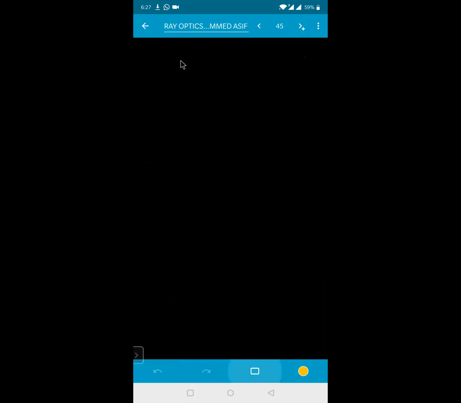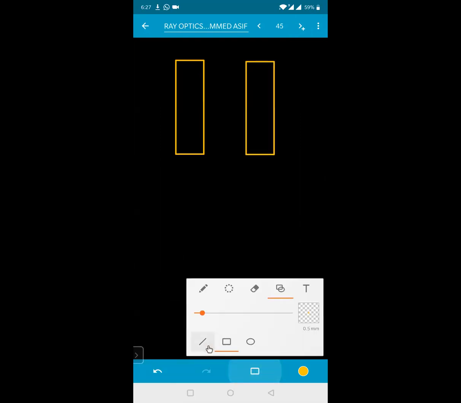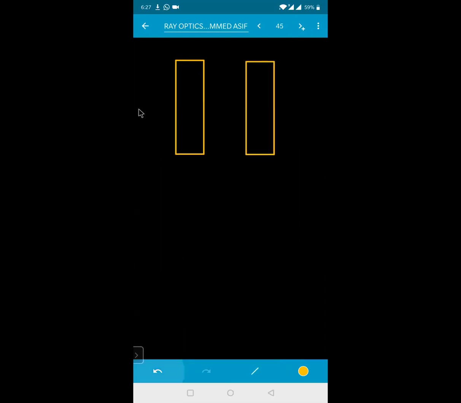Next one, see. This is, say for example, some glass slab, and here also there is one more glass slab. So this one is your normal for both of them.